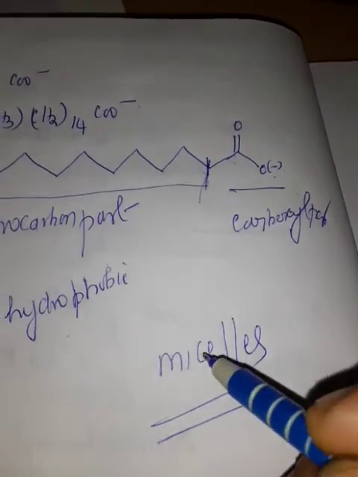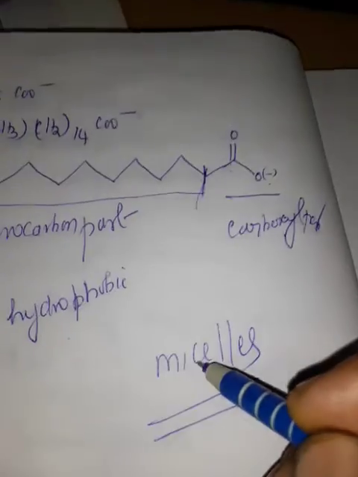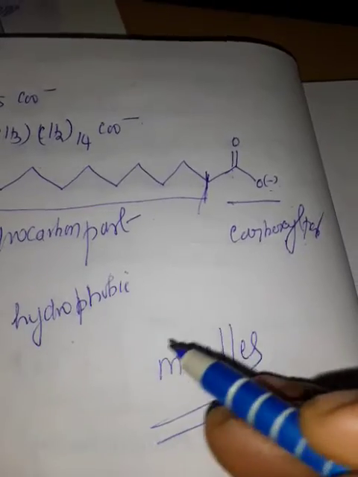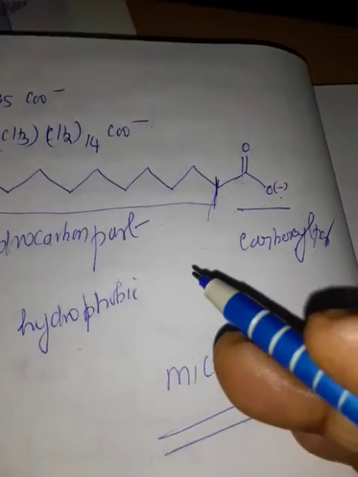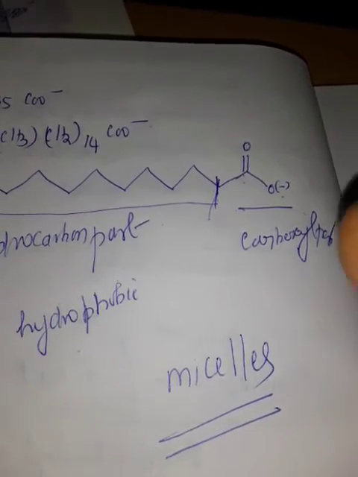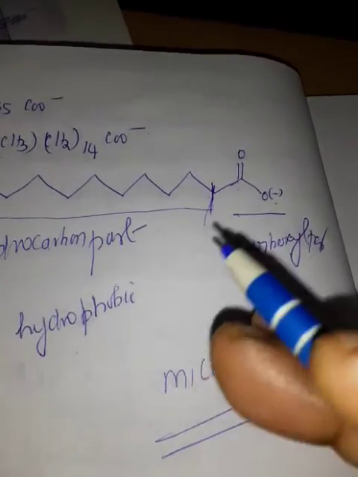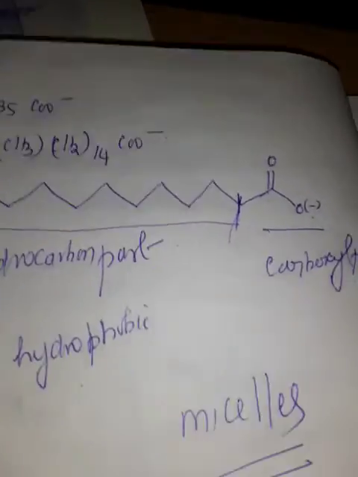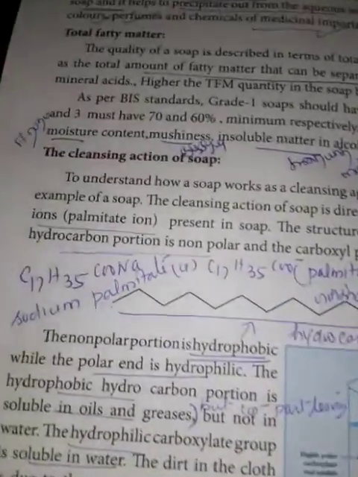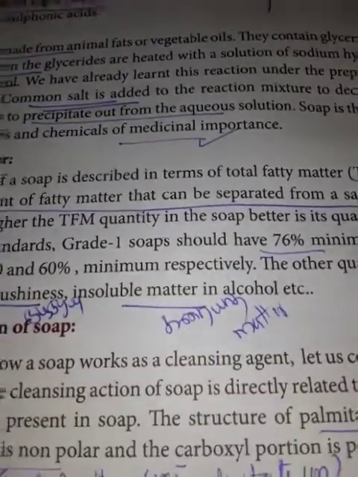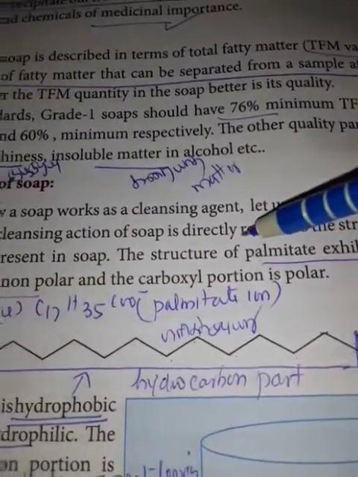So these micelles and grease float on the cloth. So when the water is rinsed away, the grease goes with it. As a result, the cloth is free from dirt and the droplets are washed away with water. This is the cleansing action of soap. It is given in book page number 284. Soaps, TFM value, then cleansing action of soap.